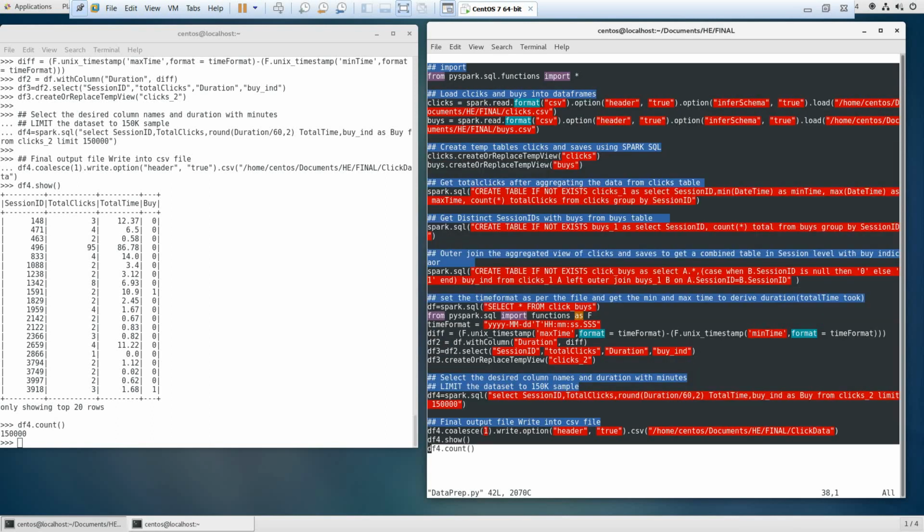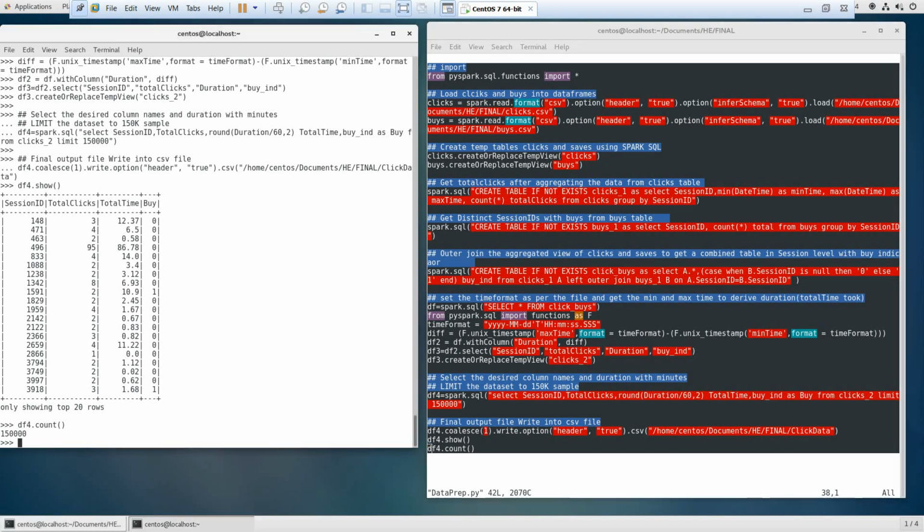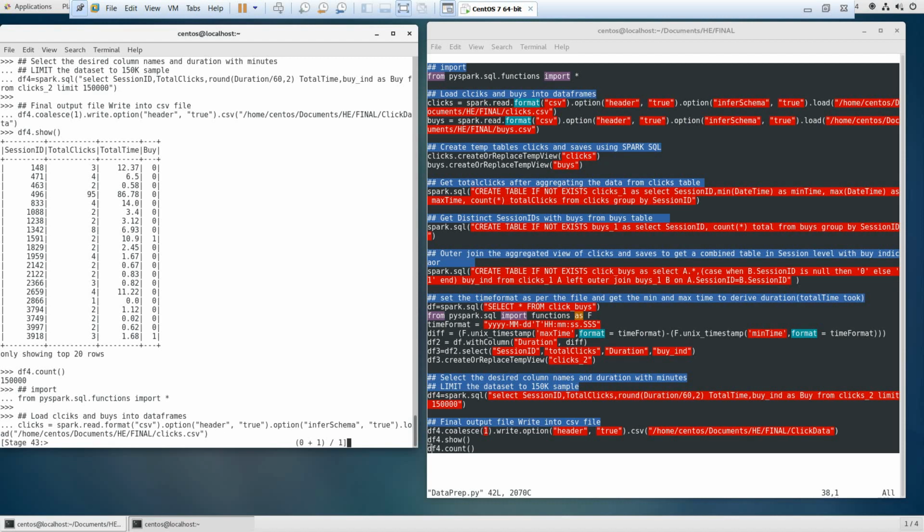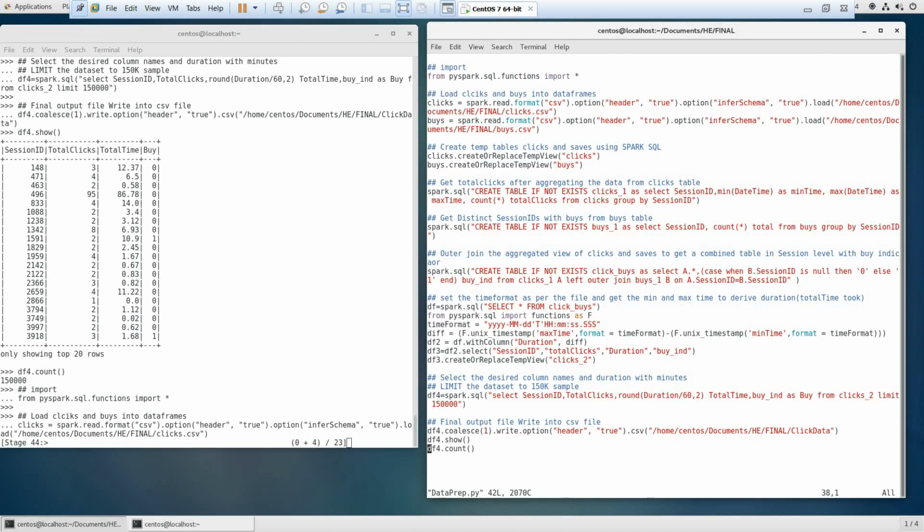Let me copy and run this one. As the clicks file is used, it will take some time, a minute or so, and produce the final file.